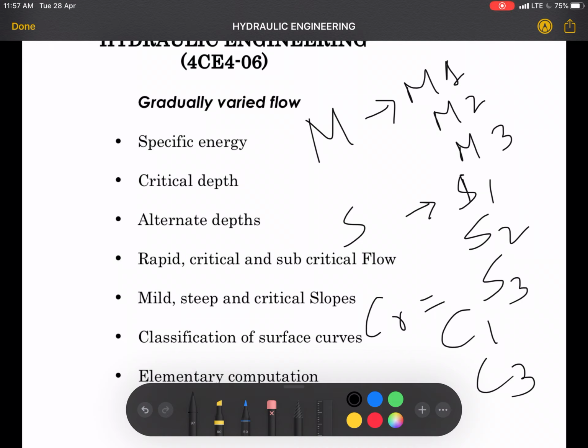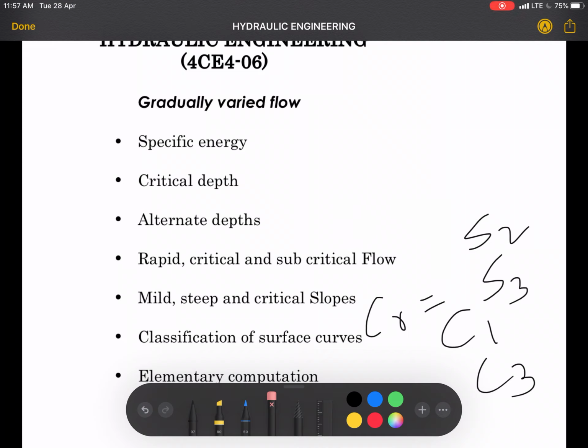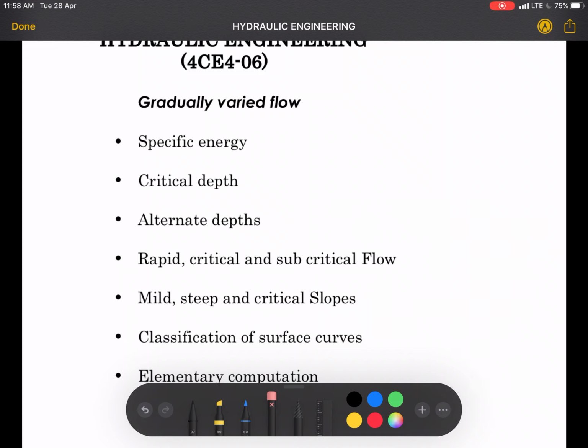After that we will classify the surface curves. This is one and the same thing. Finally we will see how we get a particular type of curve, which will depend on dy by dx.